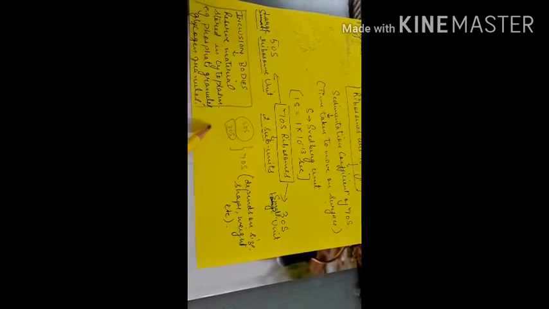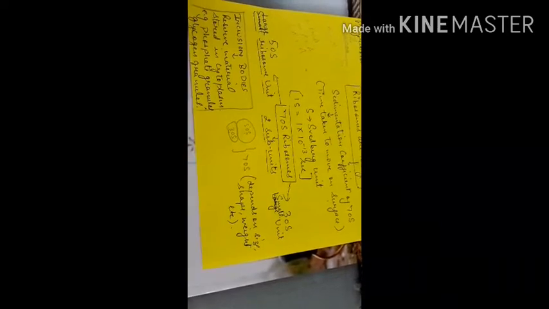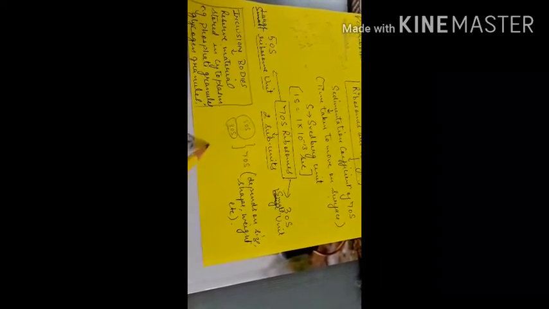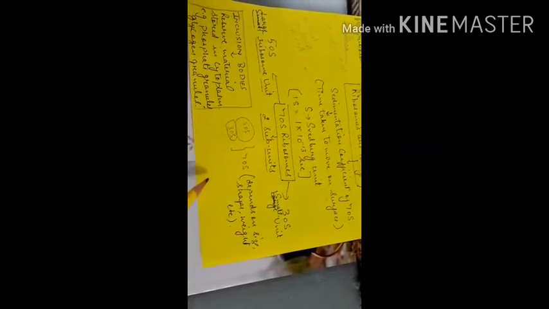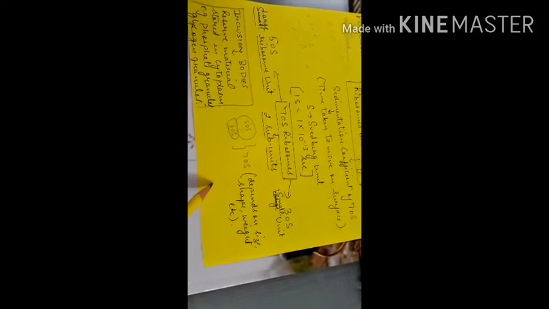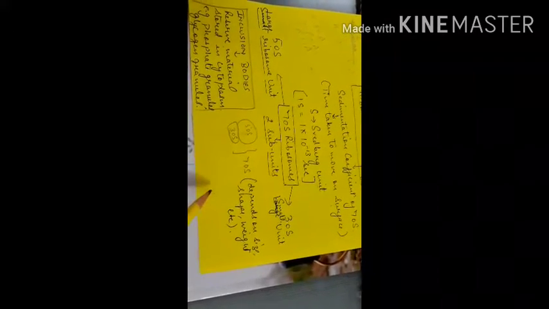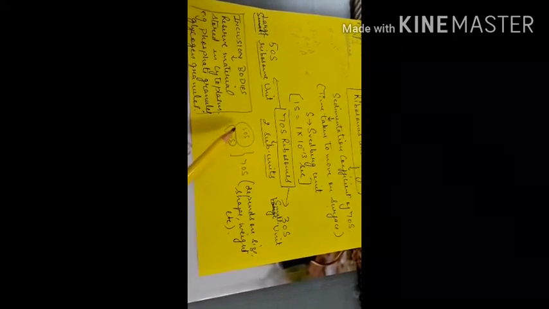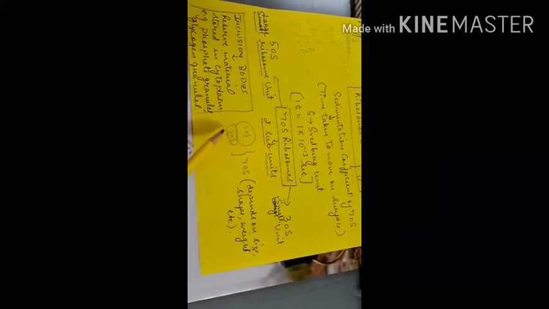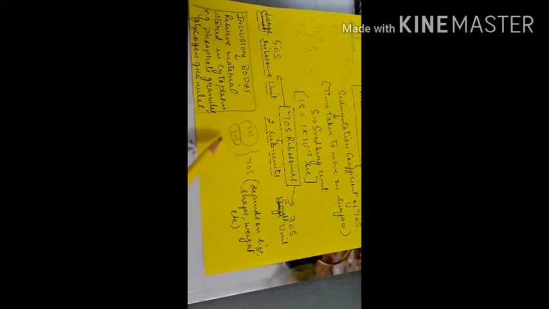I'll give you one example. Suppose you have a ball, and you cut this ball into two pieces. After that, try to join it again. What will happen if you join it again? Its shape will be different. Its weight will also change, its size will also change. Clear? That's why ribosome has two parts, and its size and shape change exactly like the ball.